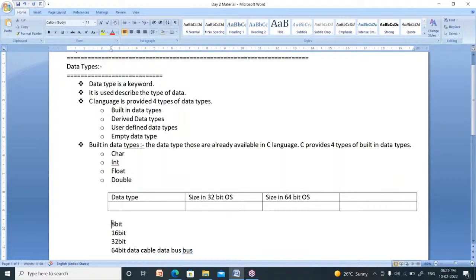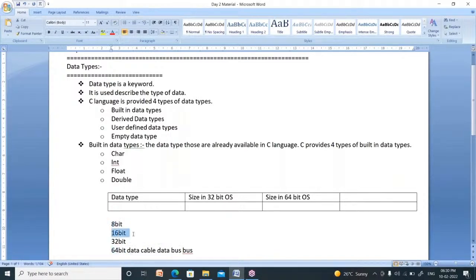The width of the bus is 8 bits here. 8 bits can move parallelly in an 8-bit bus. In a 16-bit bus, at a time, 16 bits can move parallelly. In a 32-bit operating system, 32 bits move parallelly. In a recent operating system, 64 bits can move parallelly at a time in that cable. Now this is nothing but the width of the cable.